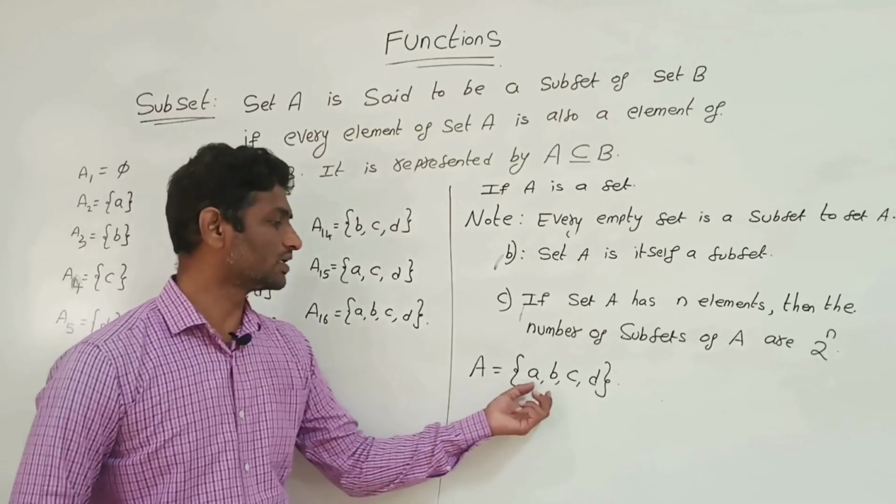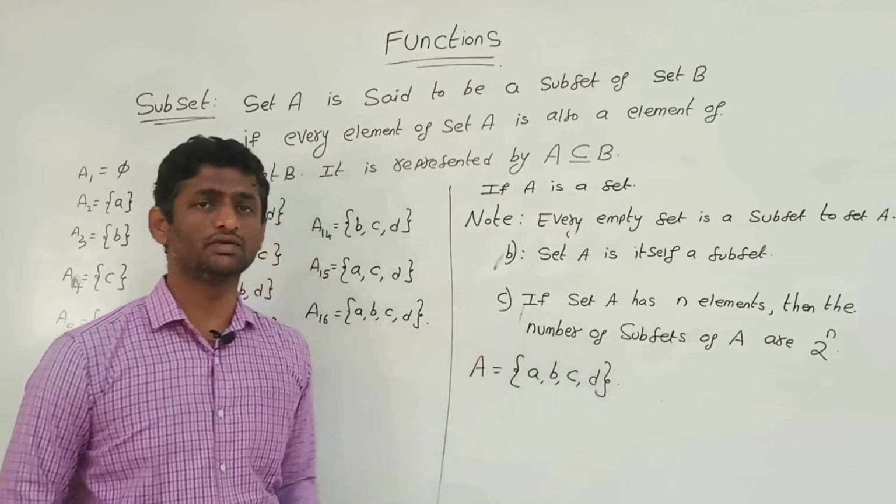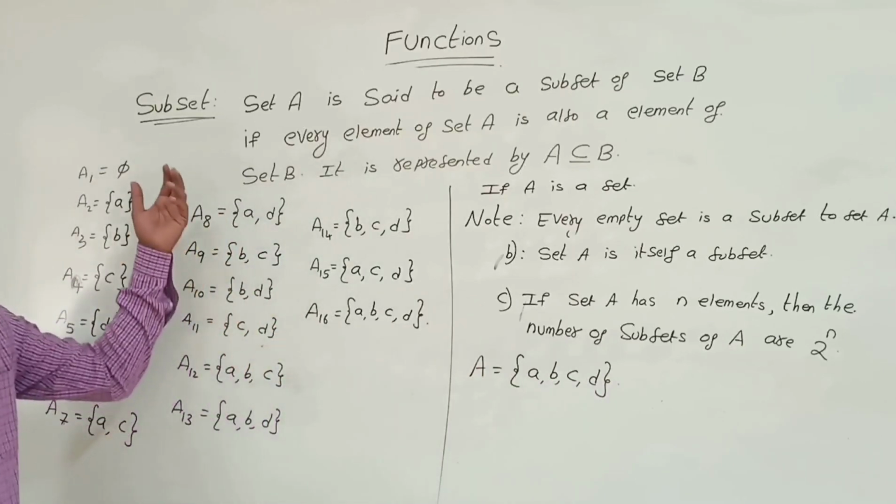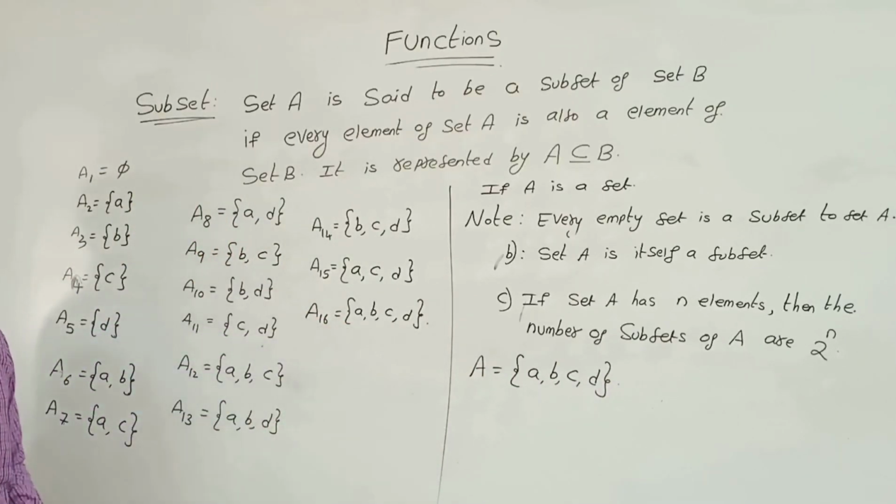So if A is a set with elements a, b, c, d, how many elements? 4. Now how many subsets can we form with this set A?